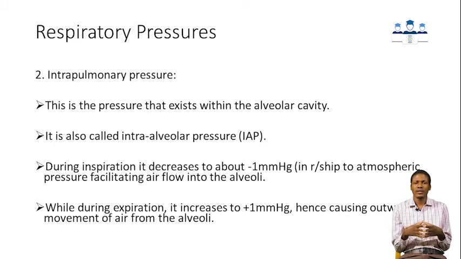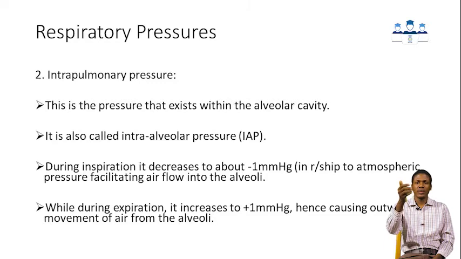Now, the next pressure is the intrapulmonary or intraalveolar pressure. From the name, it is the pressure that exists within the alveolar cavity. It increases during expiration, meaning during expiration it becomes +1 because air is going out of the alveolar cavity, in relation to the atmospheric pressure.